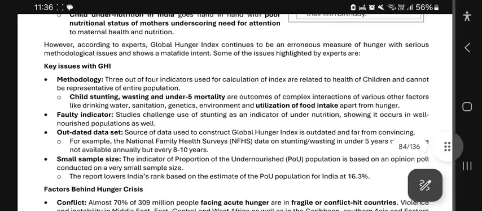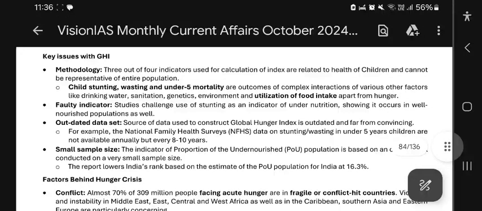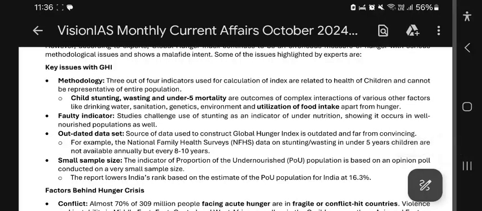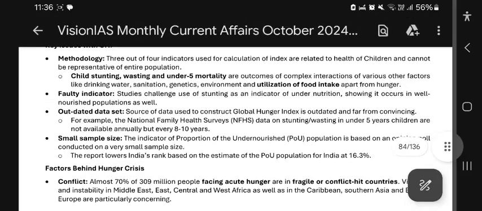Key issues of the GHI methodology: three out of four indicators used for calculation of the index are related to the health of children and cannot be representative of the entire population. Child stunting, wasting, and under-5 mortality are outcomes of complex interactions of various other factors like drinking water, sanitation, genetics, environment, and utilization of food intake apart from hunger. Faulty indicator: studies challenge the use of stunting as an indicator of undernutrition, showing it occurs in well-nourished populations as well. Outdated data set: the source of data used to construct the Global Hunger Index is outdated and far from convincing. For example, the National Family Health Survey (NFHS) data on stunting and wasting in under-5 children are not available annually but every 8 to 10 years.